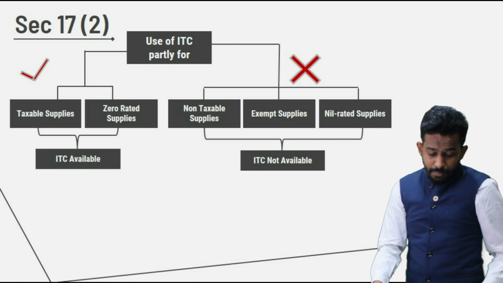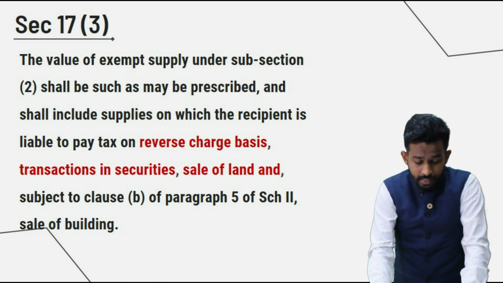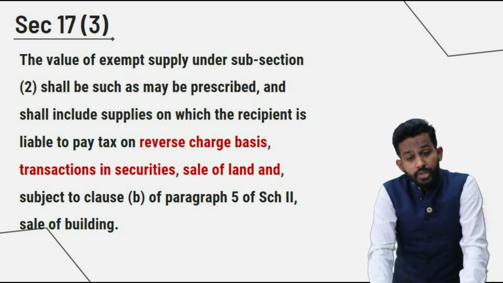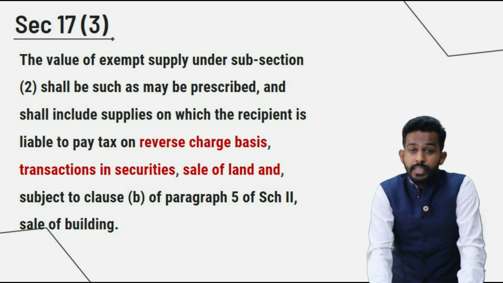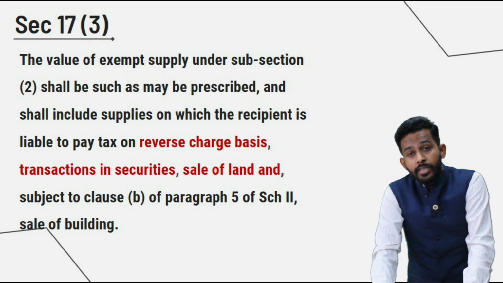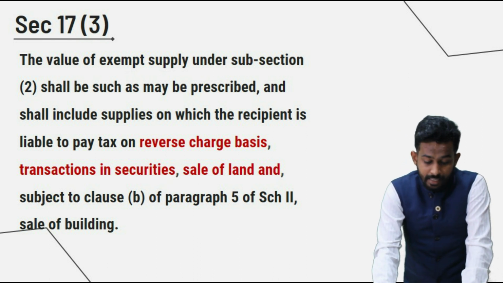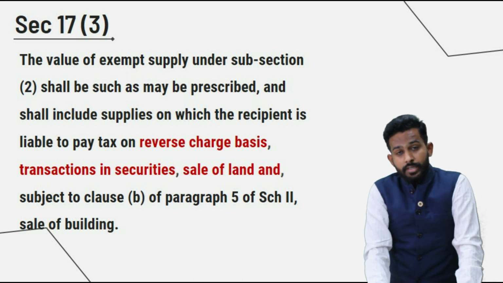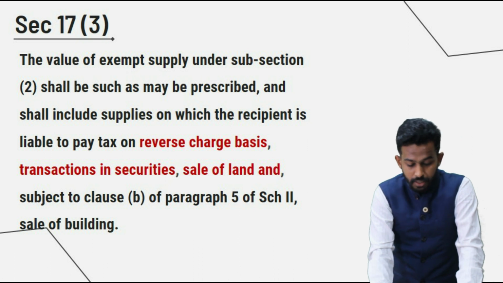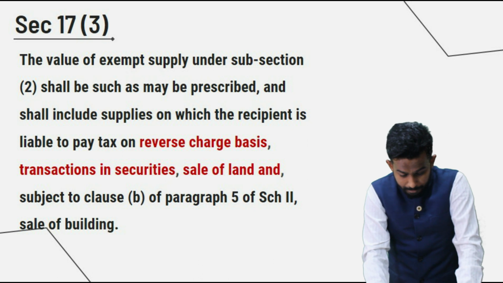Section 17 subsection 3 reads: the value of exempt supply under subsection 2 shall be such as may be prescribed and shall include supplies on which the recipient is liable to pay tax on reverse charge basis, transaction in securities, sale of land subject to clause B of paragraph 5 of Schedule 2, and sale of building.